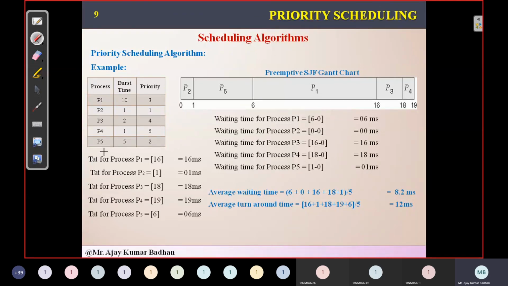Suppose after some time, another process P6 came. Burst time is 5, and it has priority 1, since P2 is already executed. At that time, P5 is executing. What will happen when this particular process comes? It has the highest priority now, so we will preempt the current process and allocate the CPU to this particular process. It will start executing. Once this is completed, the CPU is allocated back to P5, and it will continue executing. This is exactly how it works.